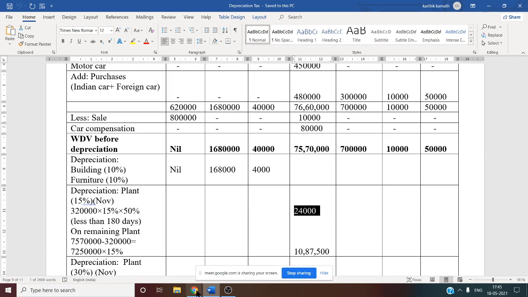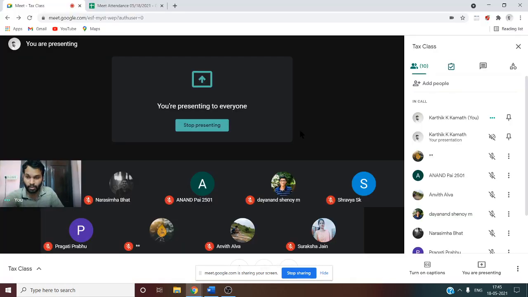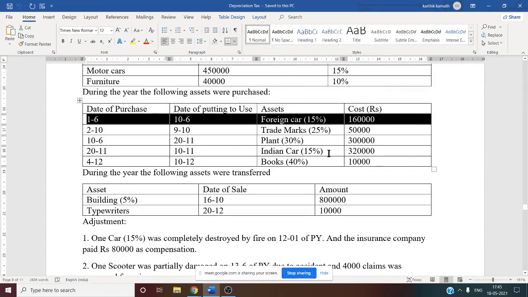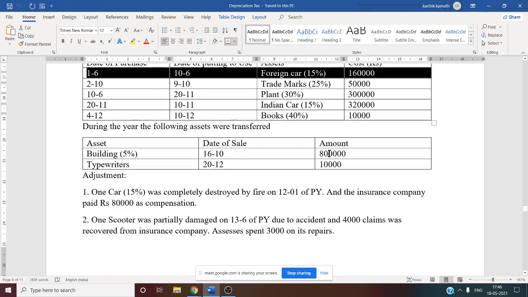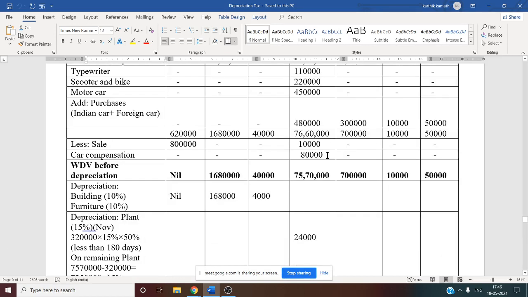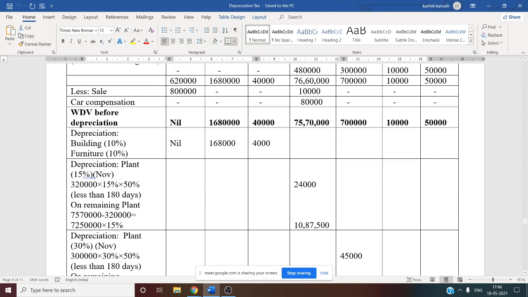What about one more car? One more car, 15%. So what we are going to do now? That one more car is purchased when? It is purchased in the month of June, and date of putting into use is 10th June. So it is of course more than 180 days. All other items are more than 180 days, and you can calculate remaining balance depreciation directly. So now we want the remaining balance of plant 15%.